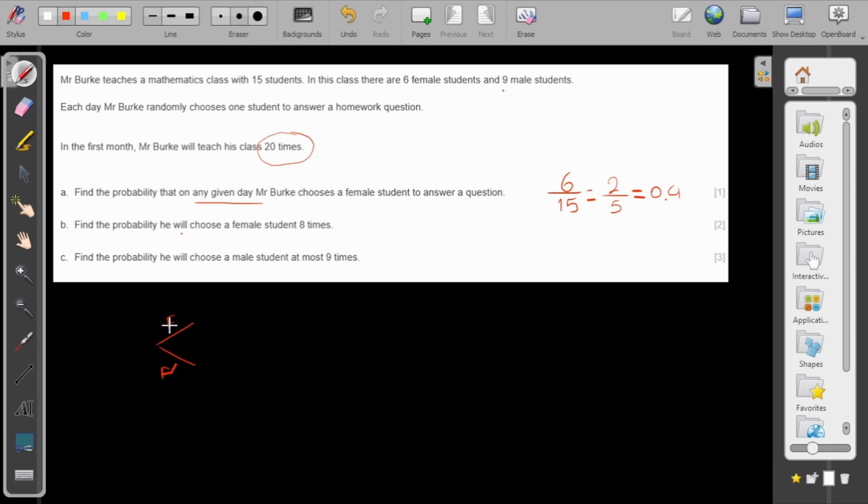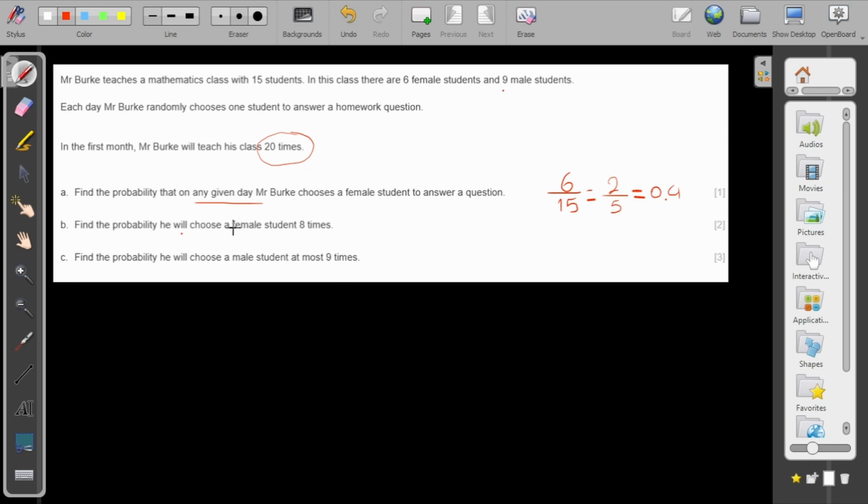So I always have 2 probabilities: a probability of success, which is choosing a female, and a probability of not success, 1 minus p, which is choosing a male. So immediately you should understand that it is a binomial distribution problem. And it's relatively easy. I will now tell you how to write the answer correctly.